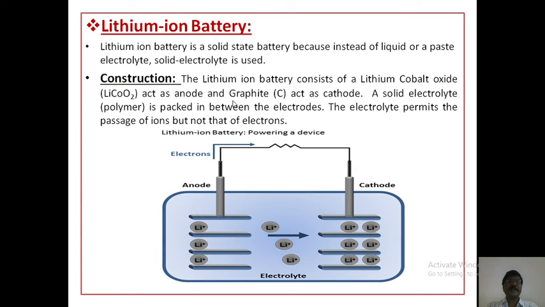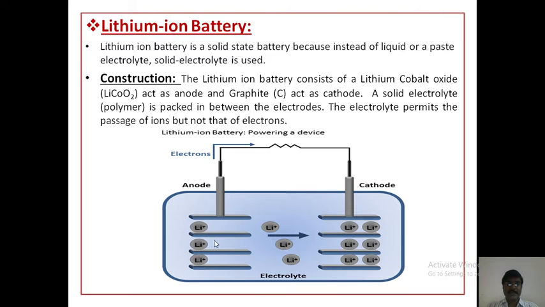How is the lithium ion battery constructed? The lithium ion battery consists of lithium cobalt oxide acting as the anode and graphite acting as the cathode. A solid electrolyte polymer is packed in between the electrodes. The electrolyte permits the passage of ions but not that of electrons.